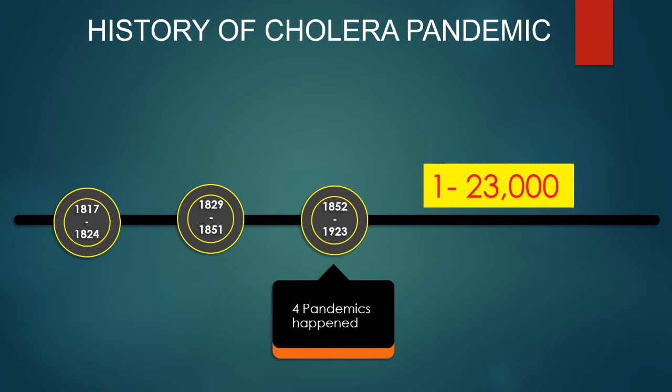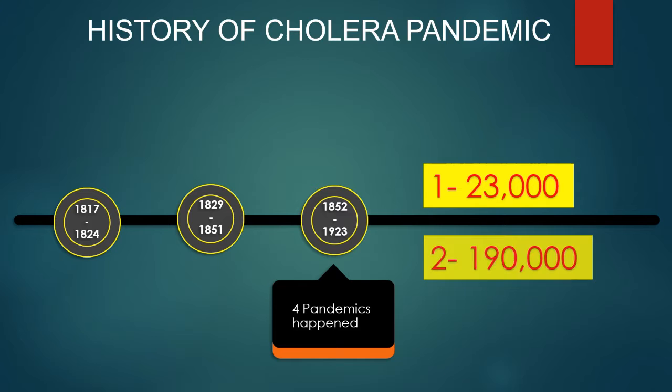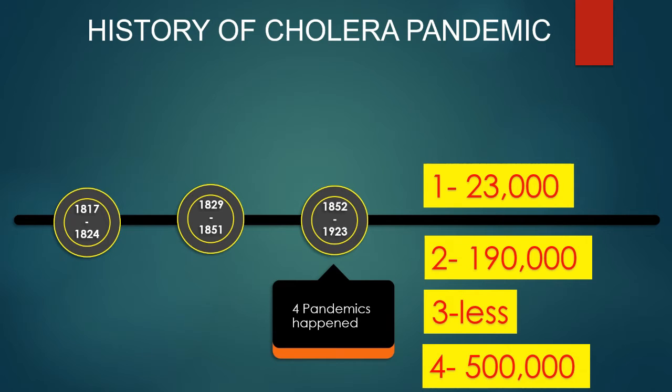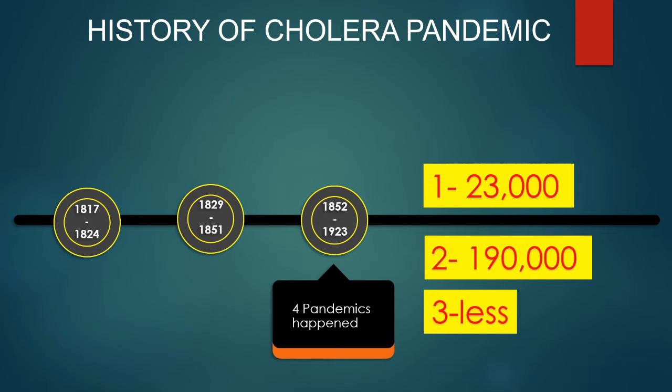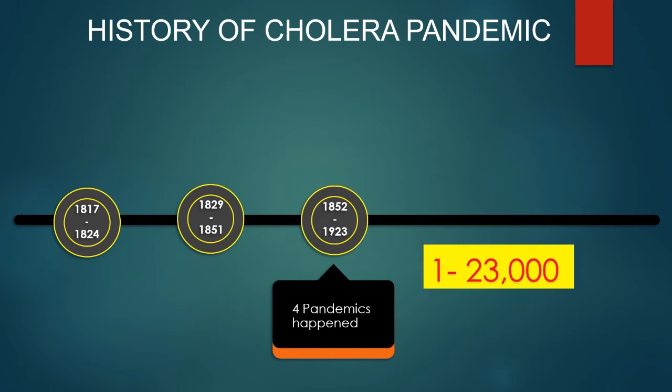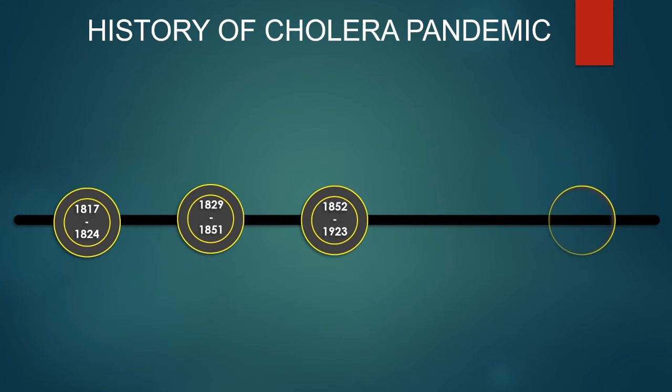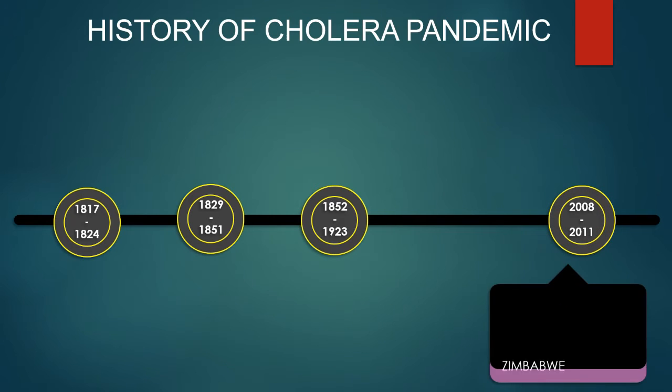The fourth pandemic caused Hungary to have 190,000 deaths from cholera. The fifth pandemic was overall less severe than previous pandemics. The sixth pandemic killed more than 500,000 people in India but affected Europe and America less due to the advances in public health and sanitation. In the 21st century, there were only a few devastating outbreaks, for example, Zimbabwe killing 4,200 people, Haiti affecting 500,000 people, and Yemen killing 2,000 people.